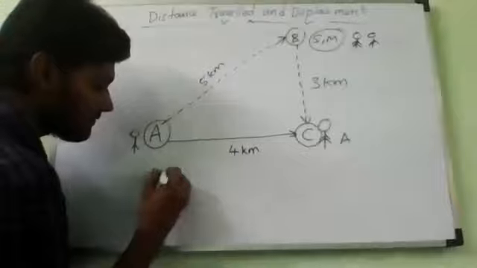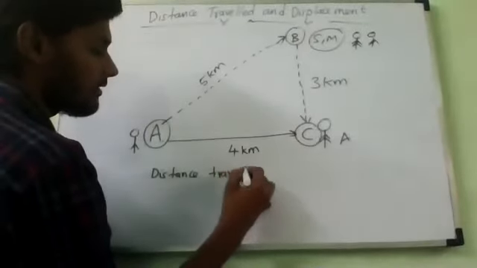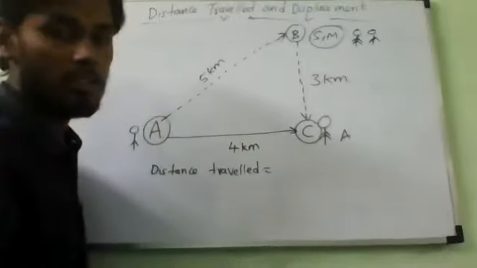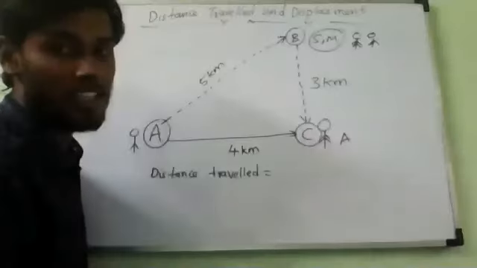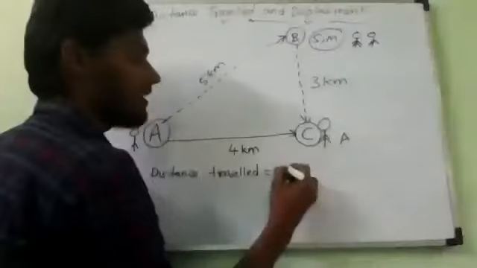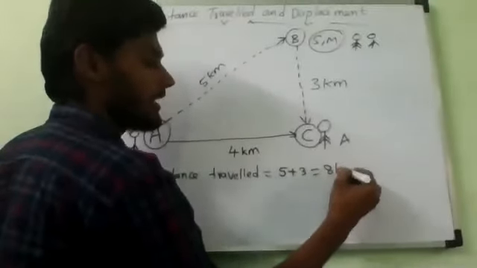Distance traveled from A to C. Distance means nothing but the path. Distance traveled is equal to 5 kilometers plus 3 kilometers, which is equal to 8 kilometers.